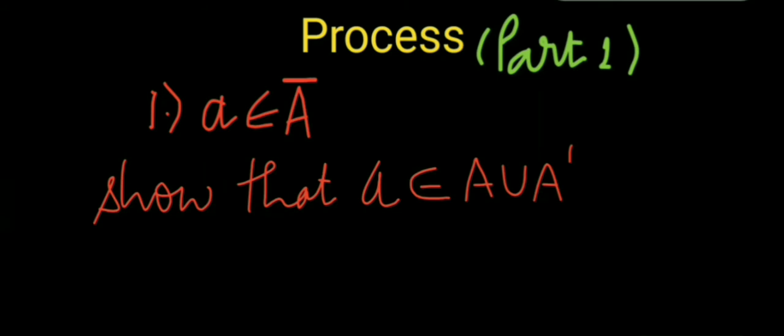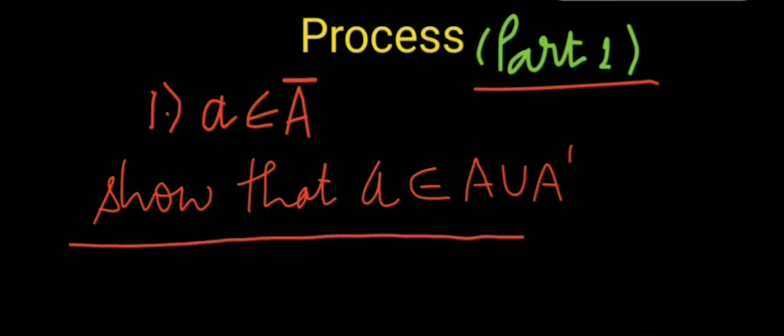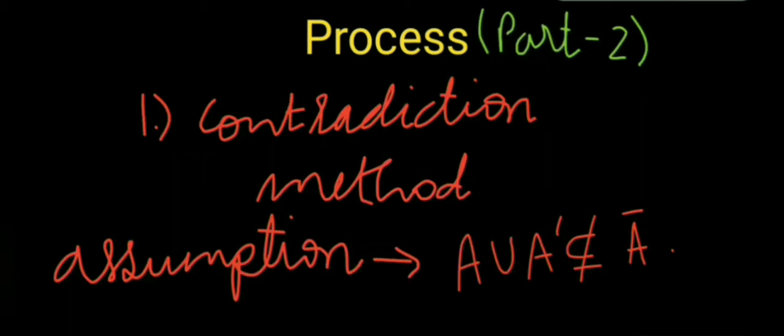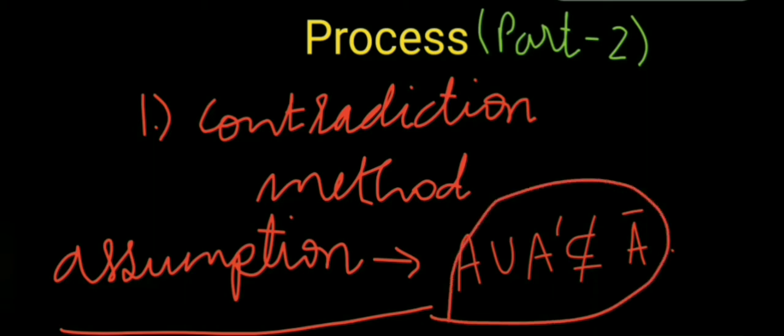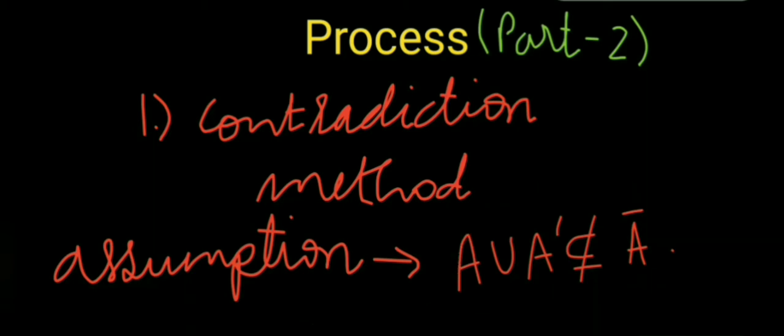In part 1 we will take a point a belonging to A closure, then we will show that a belongs to A union A prime. And in the second part, we will follow a contradiction method to show that A union A prime is contained in A closure. We will assume that A union A prime is not a subset of A closure, and we will show that this is a contradiction.